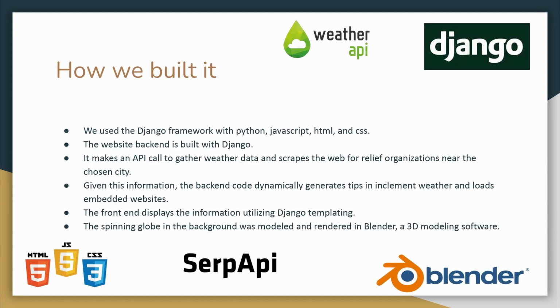How did we build WikiEnvironment? We used the Django framework with Python, JavaScript, HTML, and CSS. The website backend is built with Django. It makes an API call to gather weather data and scrapes the web for relief organizations near the chosen city. Given this information, the backend code dynamically generates tips in inclement weather and loads embedded websites. The front end displays the information utilizing Django templating, and the spinning globe in the background was modeled and rendered in Blender, a 3D modeling software.